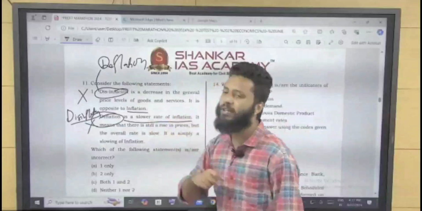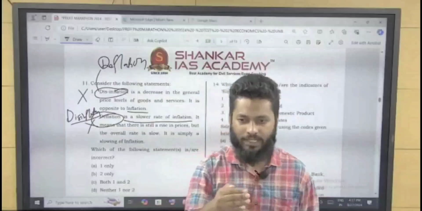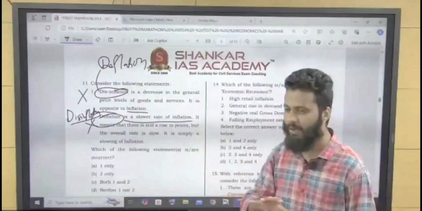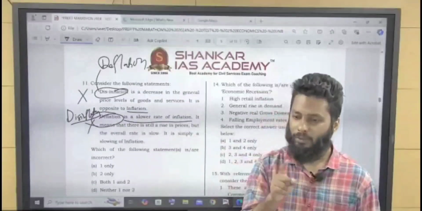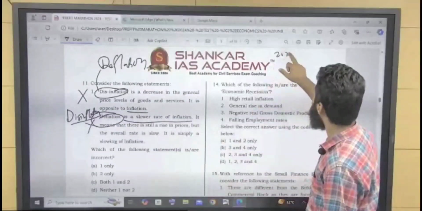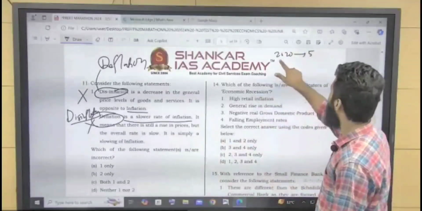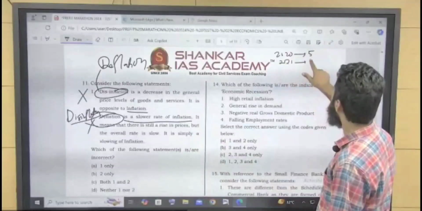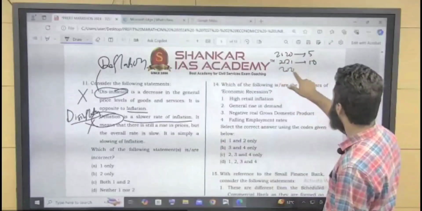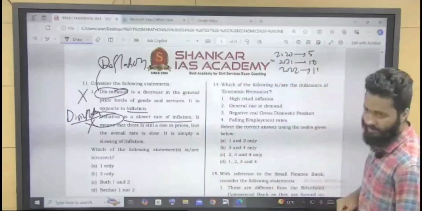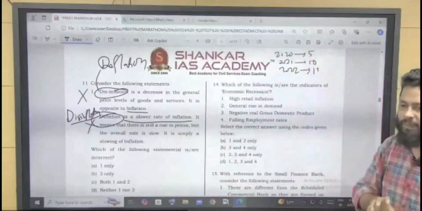And disinflation is a slower rate of inflation. For example, consider an example of a Lexify ball pen. Understand, this is just an example. I'm not going with the exact value of the pen, but suppose in 2020 the price of that pen was 5 rupees. In 2021, it increased to 10 rupees. 100% increase, right? In 2022, it increased to only 11 rupees. From 10 to 11, only 10% increase.